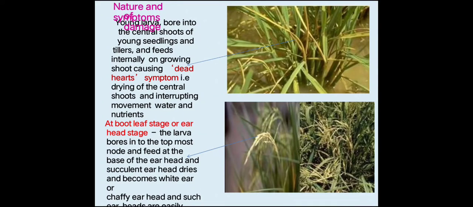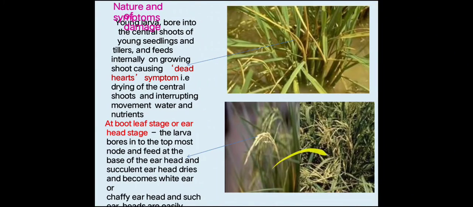And what happens if it attacks in the reproductive stage? In the reproductive stage, they damage the panicle or ear head, forming the white ear head. So the damage name is white ear head.